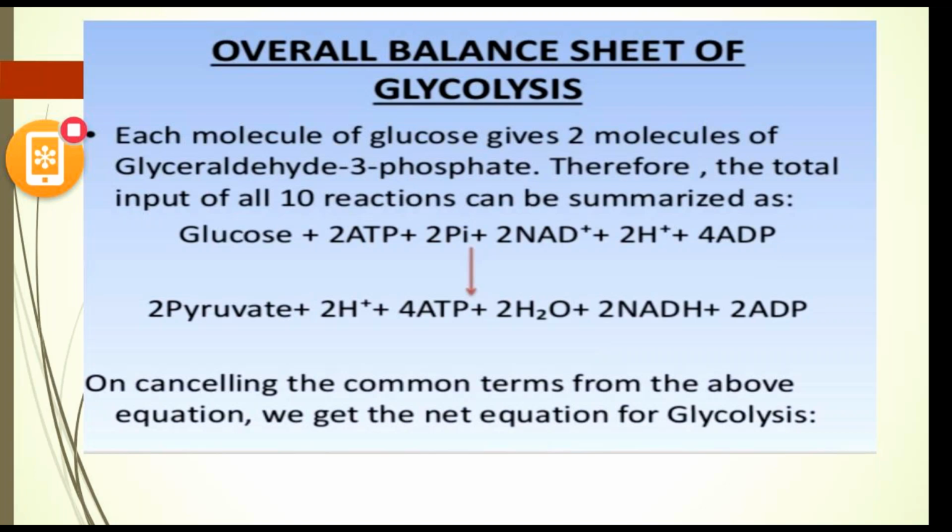Now in the payoff phase we produce and pay off the ATP molecules. We are producing 2 pyruvates and 2 H+, 4 ATPs, 2 molecules of water, 2 NADH and 2 ADPs. On cancelling the common terms from the above reaction, we get the final energy, which is 2 ATPs. Next slide, sir.